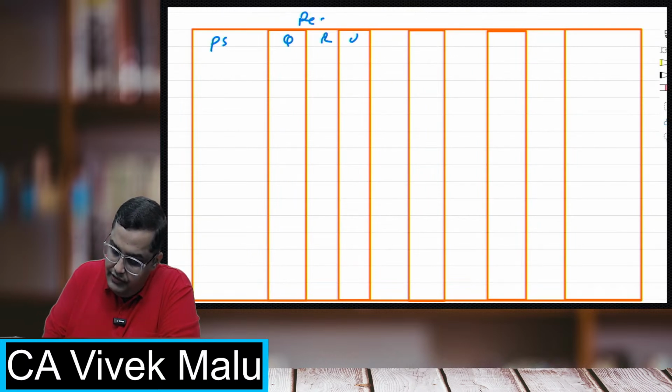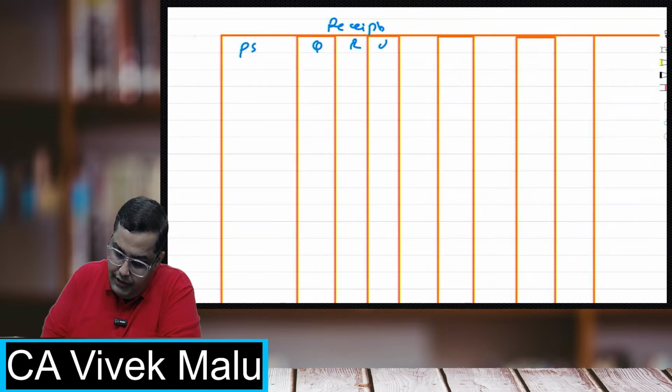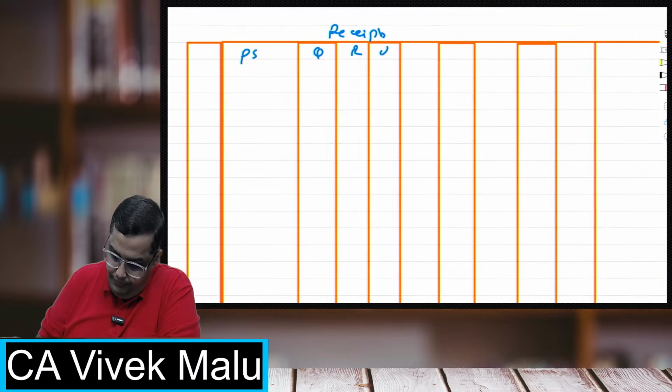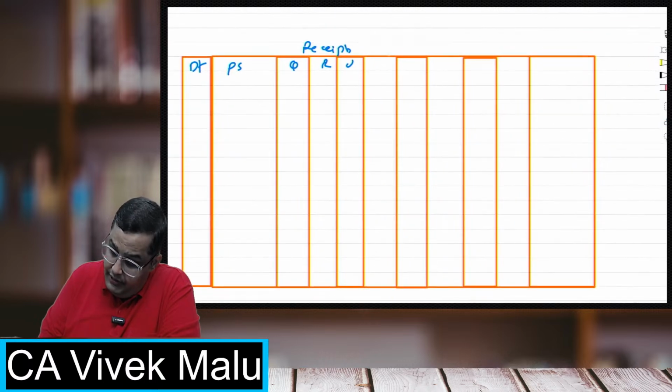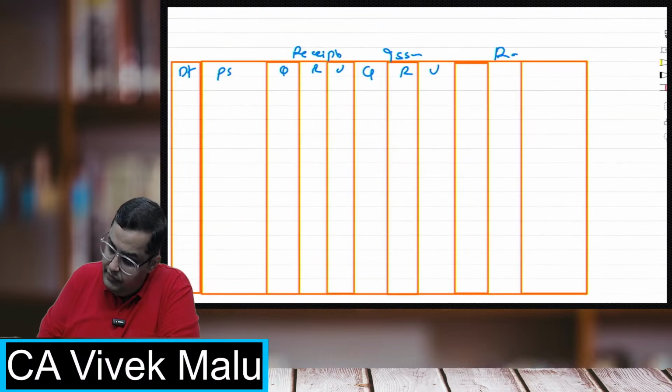This is for receipts. Actually, there should be one date column also, right? Then issues: quantity, rate, value. Then you have the balance: quantity, rate, value.